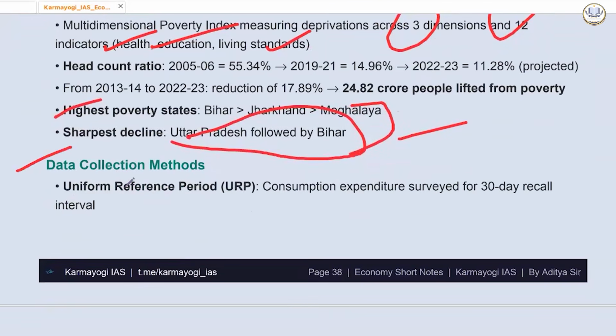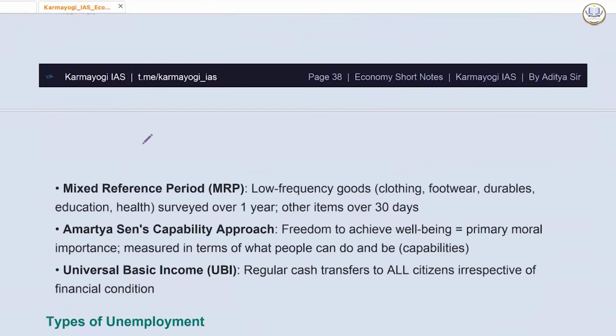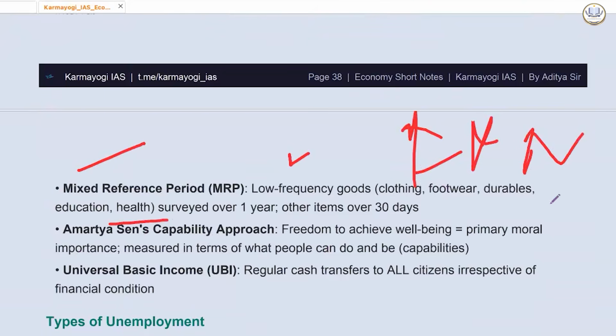There are different data collection methods. One is uniform reference period. So consumption expenditure surveyed for 30-day recall interval. Mixed reference period is used for low frequency goods. Like clothing, footwear. Clothing you are not buying every day. Footwear you are not buying every day. Durables you are not buying every day. Education, health expenditure also doesn't happen every day. So surveyed over 1 year, other items over 30 days.